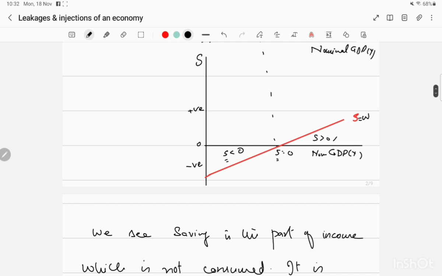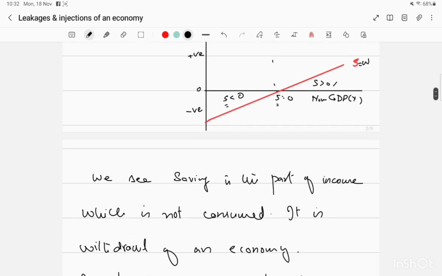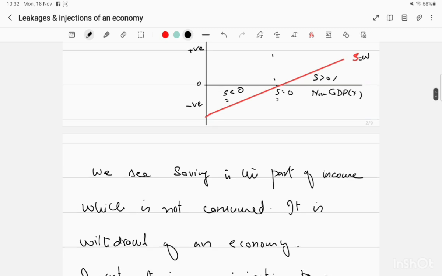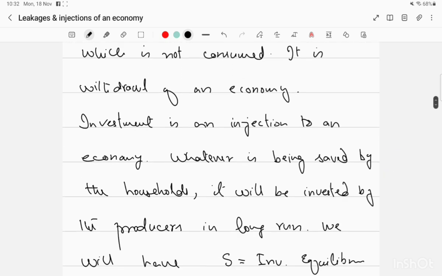So where are these savings going? They are deposited with the banks, and from the banks the firms are going to borrow money in order to buy capital goods, which is called investment by the firms. So investment is actually the injection to the circular flow. We see saving is the part of income which is not consumed. It is a withdrawal of an economy. Investment is an injection to an economy.